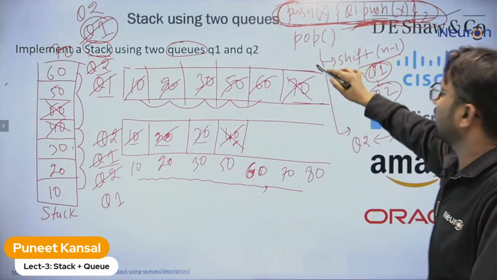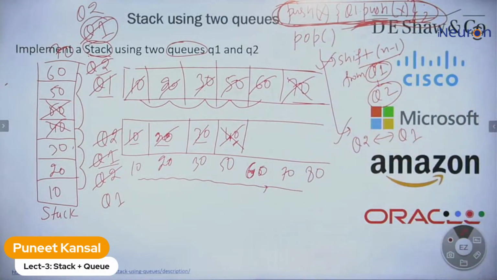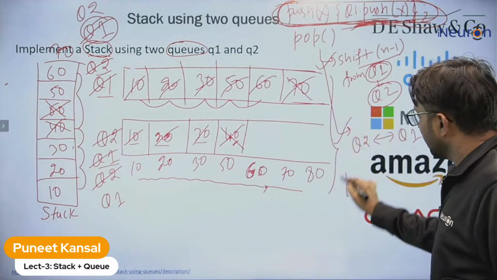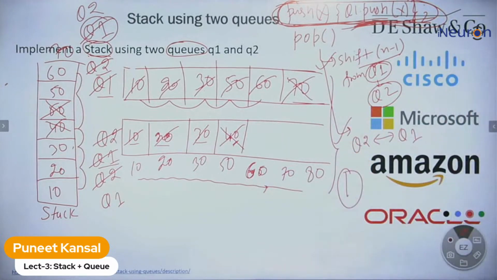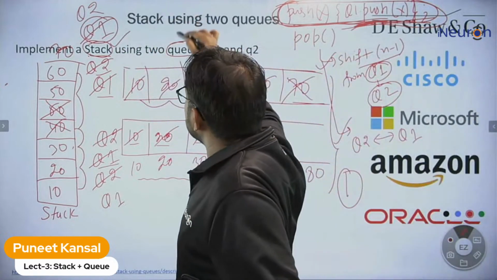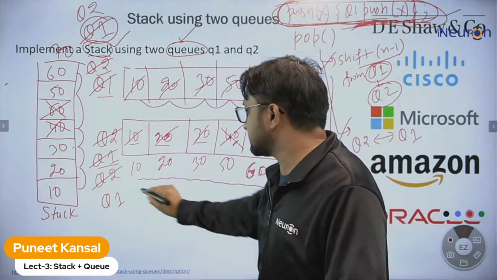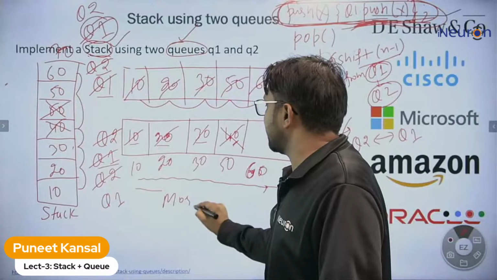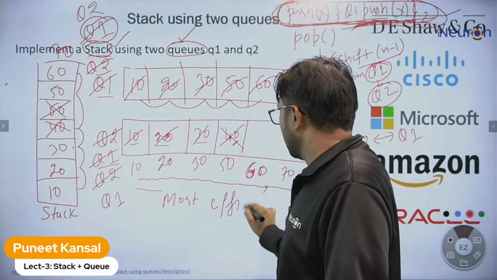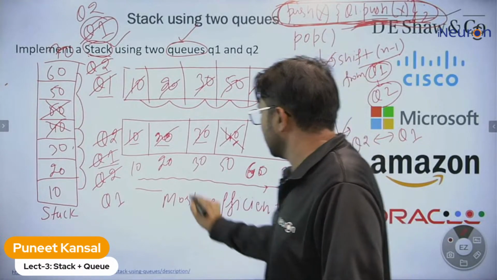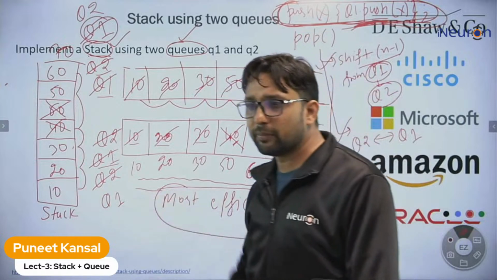And for push and pop, only two functions we are performing. There can be many other methods also. This is one method of how we can implement the stack using 2 queues. Let me tell you, actually this is the most efficient method to implement a stack using queues.